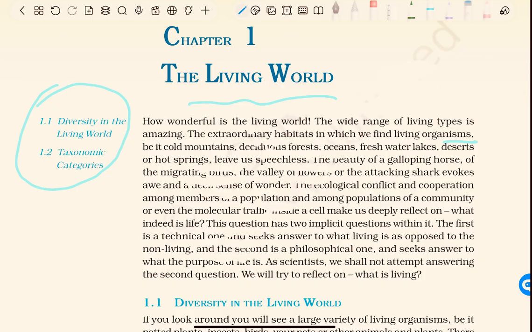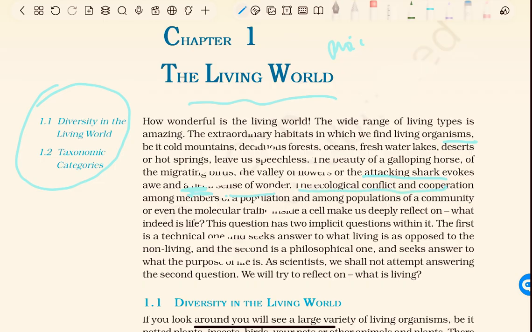It means that there are so many habitats in which living beings live. Like microorganisms, they can live in any situation, in salty water, in highly acidic or highly basic water, in marshy areas, in hot springs, etc. The beauty of a galloping horse, of migrating birds, the valley of flowers, or the attacking shark evokes a sense of wonder once again and awakes a sense of wonder.